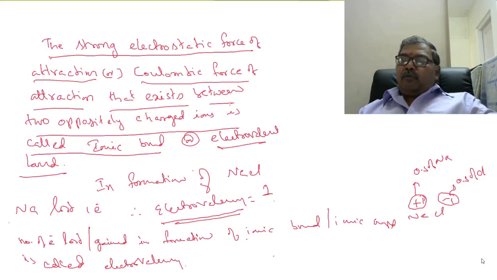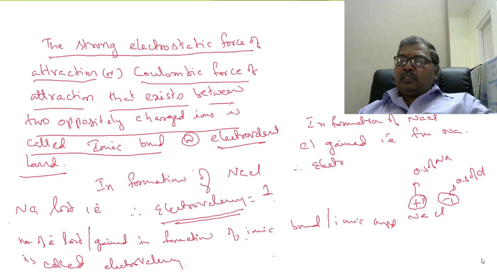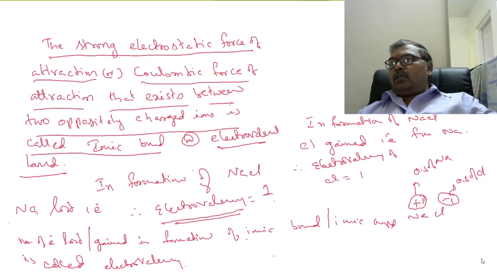Similarly, in formation of NaCl, chlorine gained 1 electron from sodium, right? Therefore, the electrovalency of chlorine is also 1. Clear? Electrovalency is nothing but the number of electrons lost or gained by an atom during the formation of an ionic bond or in the formation of an ionic compound. Clear? Right.